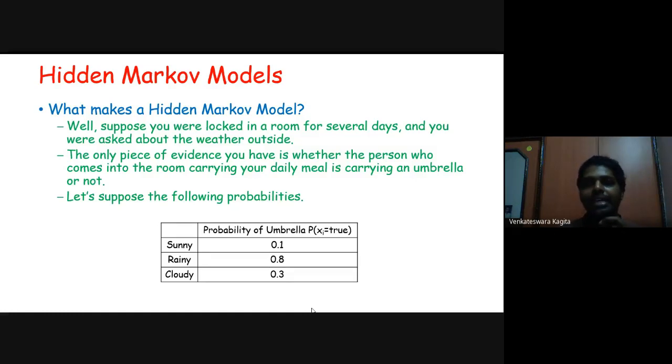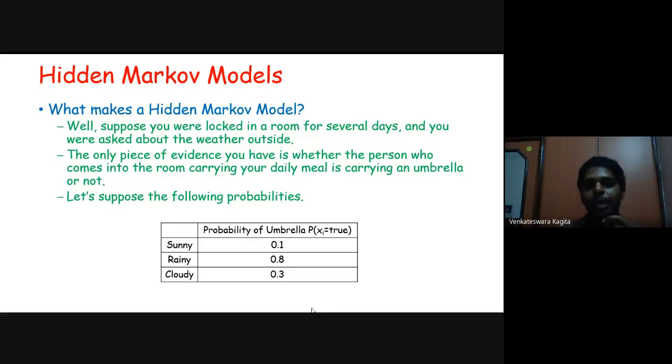So one caretaker is coming to your room daily. He may bring an umbrella, or he may not bring an umbrella. So that is the only piece of evidence that you have to determine the weather outside.